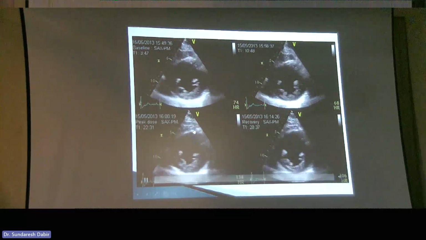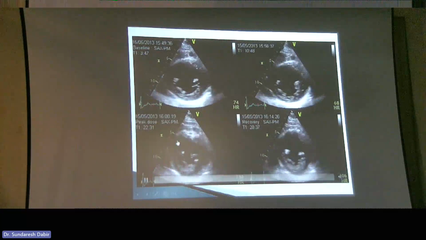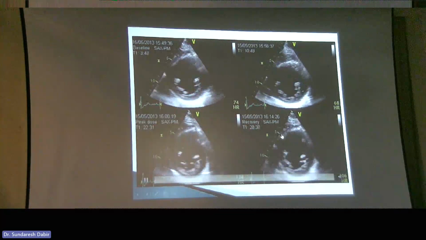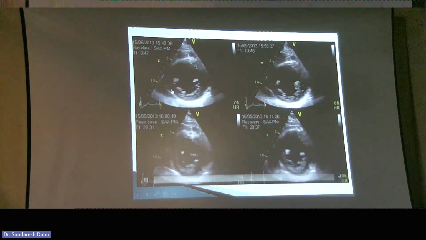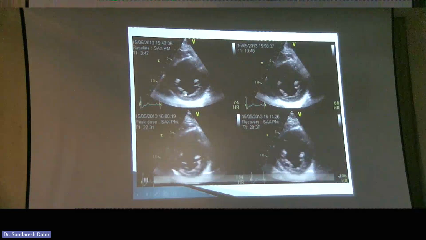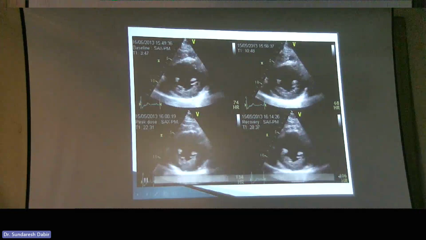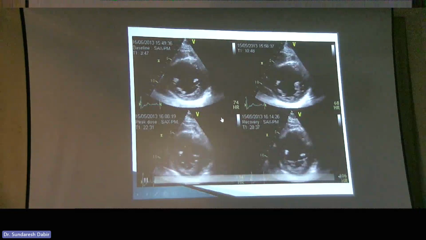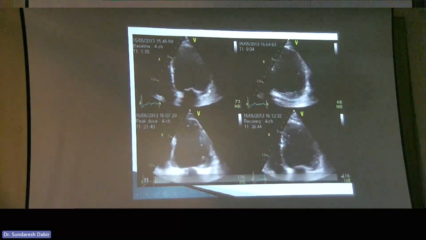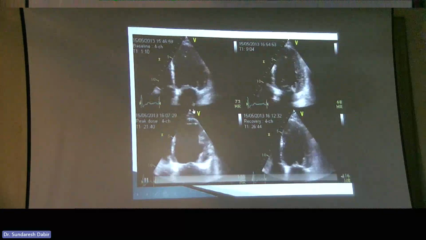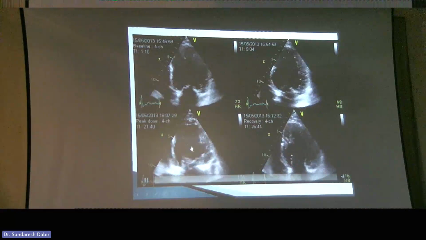At high dose, now it's become dyskinetic. So that means this is, again, all infarcted dead tissue. And the same thing happens, it goes back to the same during recovery. But look at the inferior wall here. Let's pay attention to this. This looks quite fine, the inferior, and at least what we can see, the inferolateral wall. And then when you look here, what happens here? Take a look at this LV cavity.